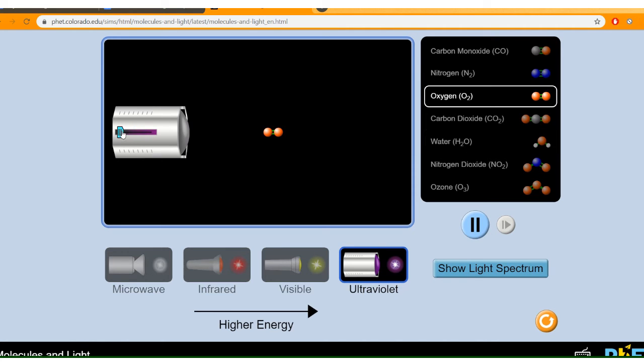make up our gases. To turn on this light source, you slide this tab, and the energy is represented by those purple balls of light that fly out of the end of the flashlight, we'll call it. Notice how the light is passing through this molecule, oxygen. So when ultraviolet light interacts with oxygen, it just gets transmitted straight through.